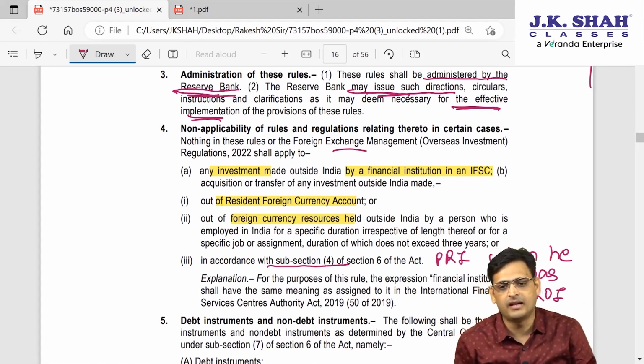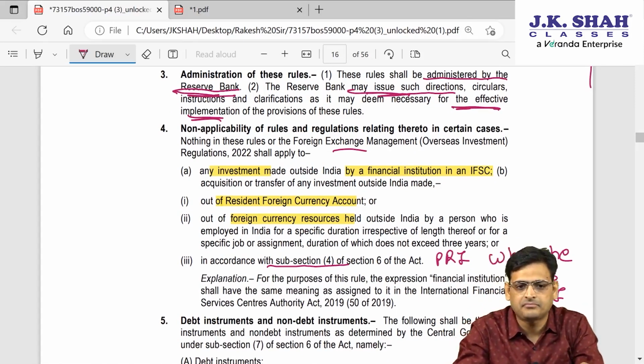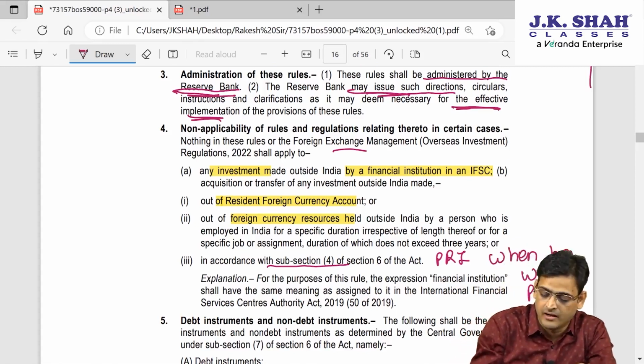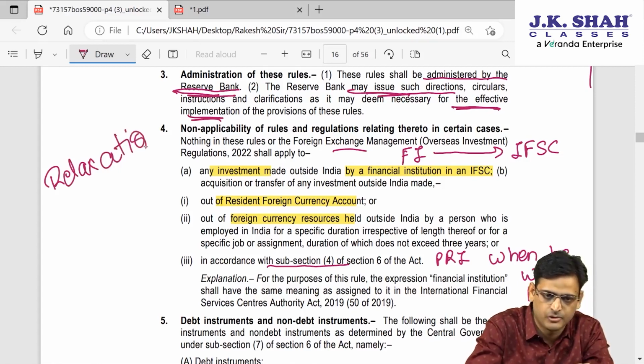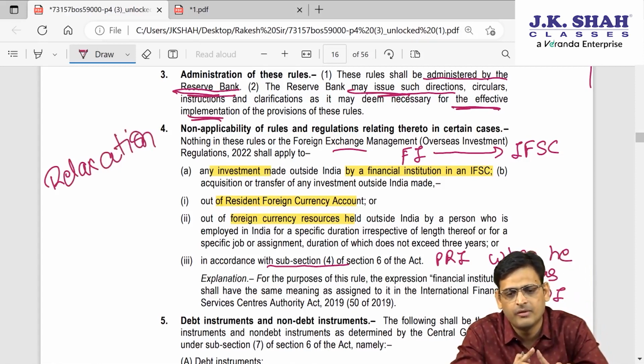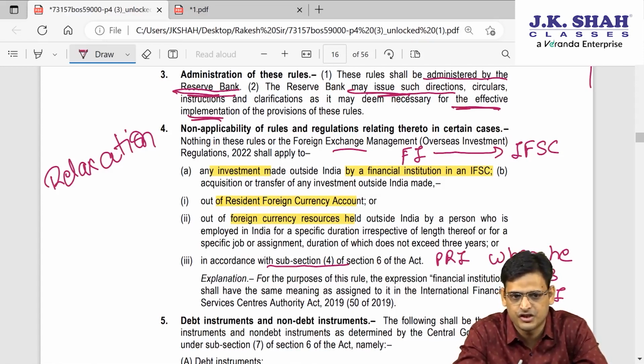To whom will these rules not be applicable? Please understand, when a financial institute is making an investment in IFSC, these rules are not applicable. Not applicable means relaxation has been given, the provisions have been eased out. So when a financial institute is making an investment in IFSC, these rules will not be applicable. They have relaxed this.